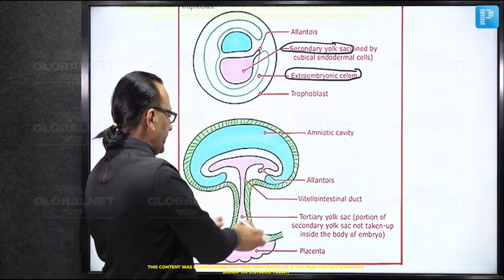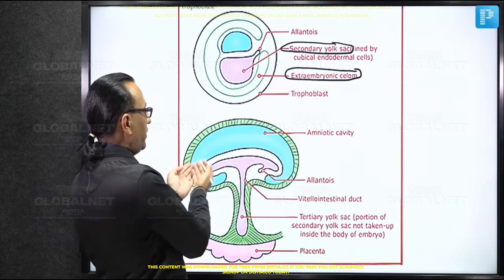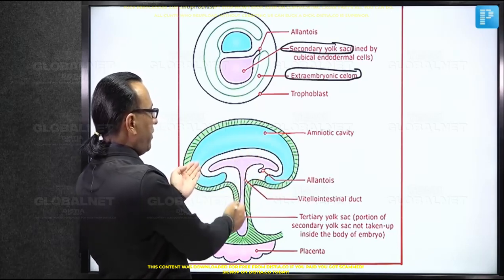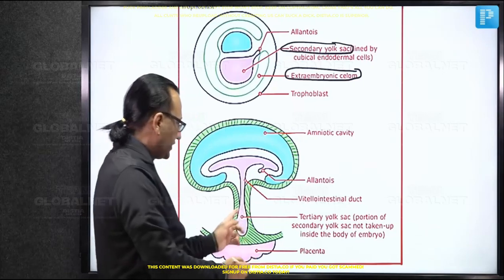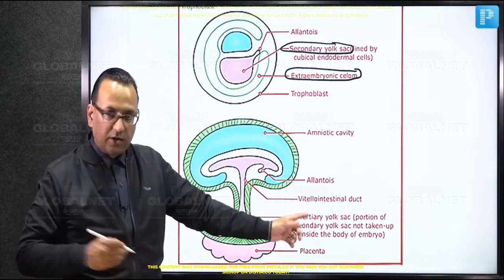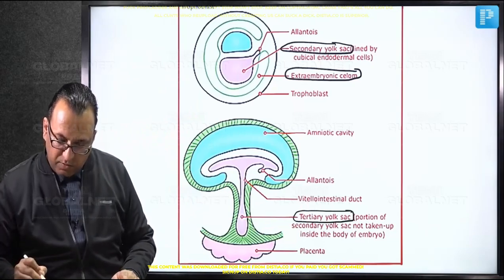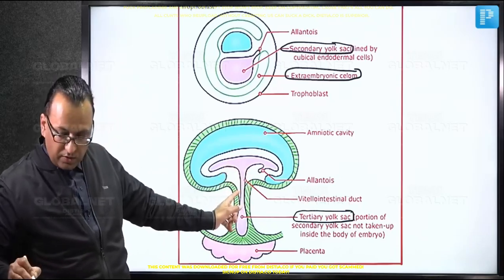cavity. This yolk sac cavity gets incorporated into the embryo, forming the gut tube: the foregut, the midgut and the hindgut. And it is continuous with the midgut with the help of a vitelline duct also. At this time, the yolk sac is called the tertiary yolk sac. You can mention this is the tertiary yolk sac which has become very small, and you can see this is the midgut diverticulum, the vitellointestinal duct.